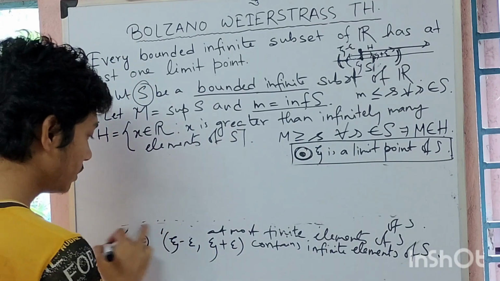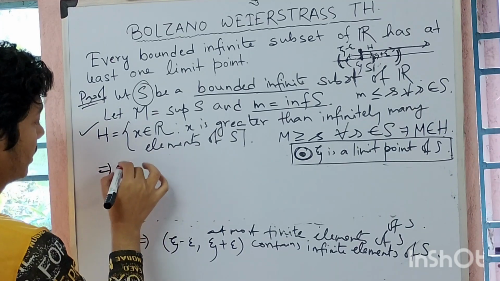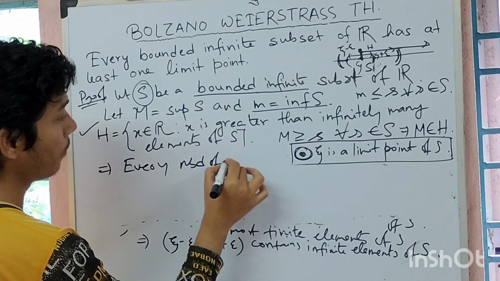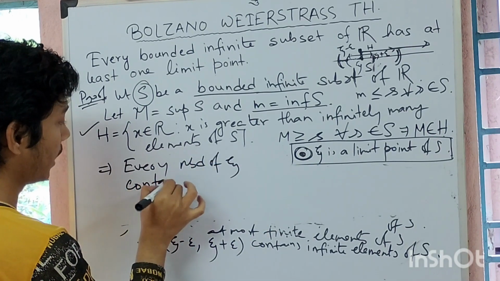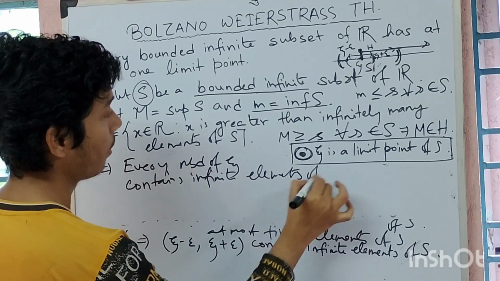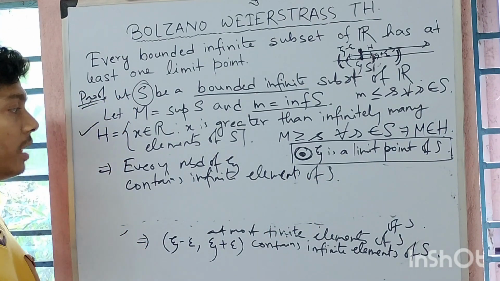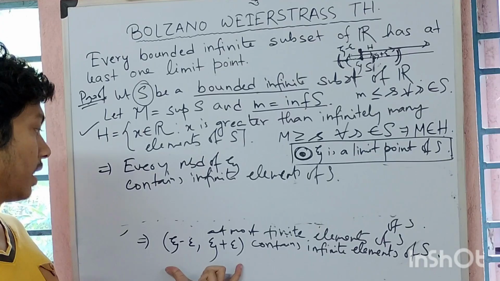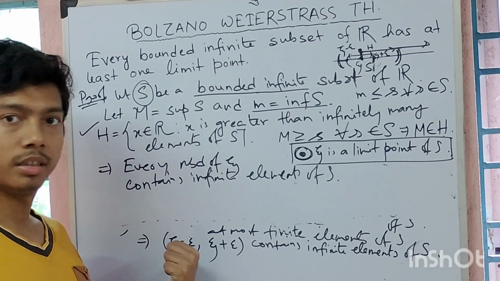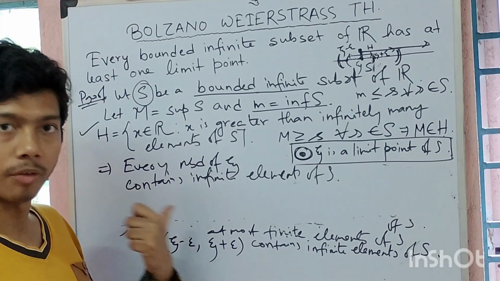So it implies that every neighborhood of xi contains infinite elements of S, because it is a neighborhood of xi, it contains infinite elements of S, and epsilon was arbitrary.